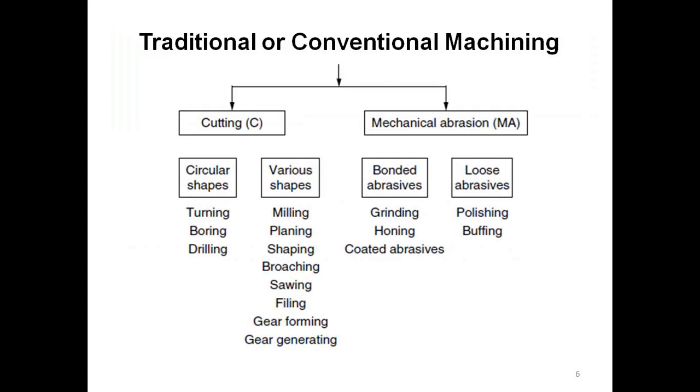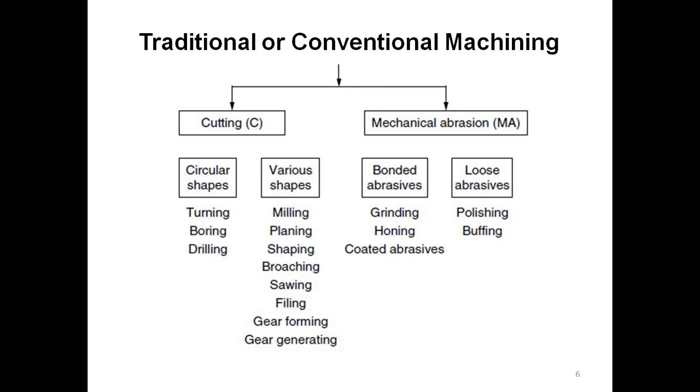process. Traditional or conventional machining process is broadly classified into cutting and mechanical abrasion. In cutting, circular shape and various shape. In mechanical abrasion, bonded abrasive and loose abrasive. In circular shapes, turning, boring, drilling operation takes place.